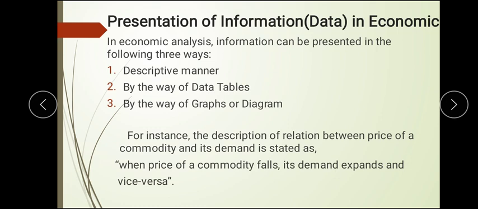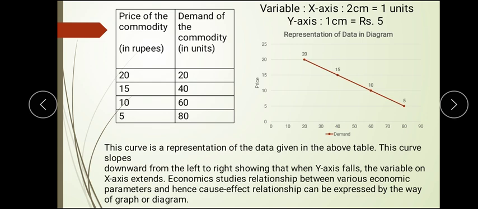Then we studied how to present data in economics. There are three ways. First is the descriptive manner, that is the written form, like the description of the relation between the price and the commodity, where when the price of a commodity falls, the demand expands, and vice versa. So that is the descriptive manner. Then by way of a table and by way of a graph, which we have drawn in the demand chapter and this chapter also. Here price and demand have been taken up, and it has been drawn in diagram form.